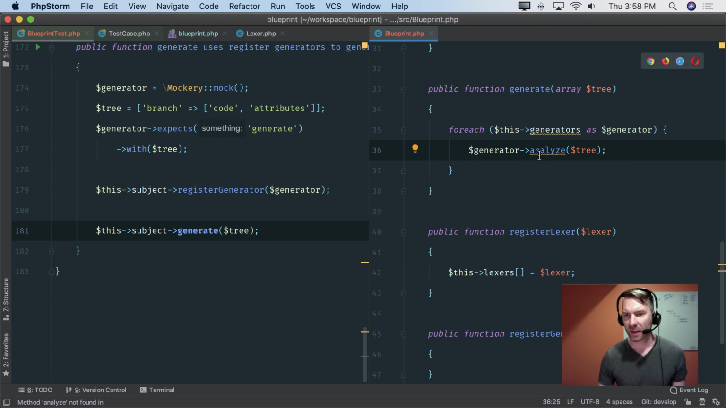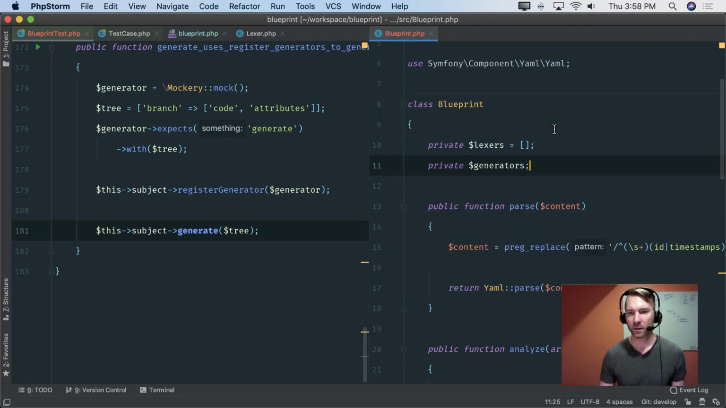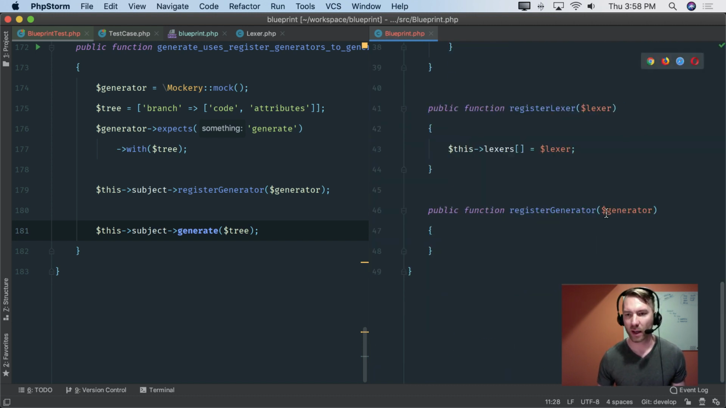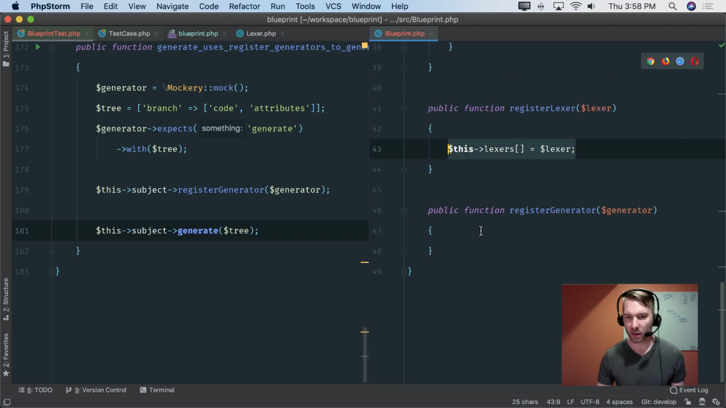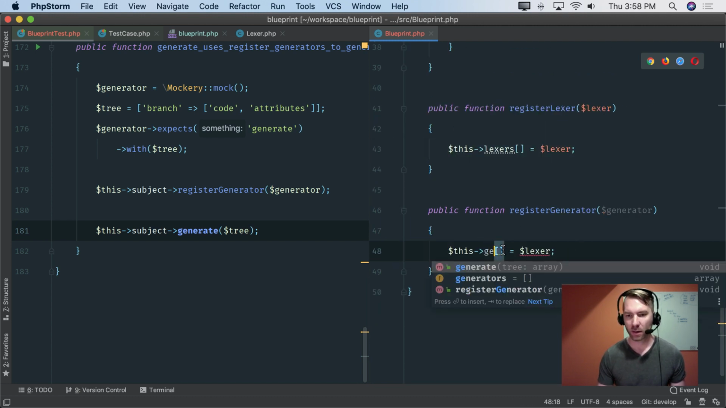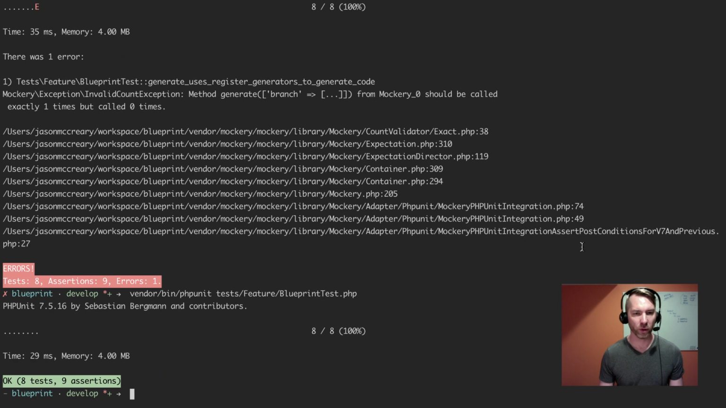So the generator has an analyze method. That's not true. It has a generate method, and it's going to use the tree. Cool. So let's make generators. We're going to add that field, and we're going to make that an array by default. And let's just pop this guy here. Generators. Generate. And we're green. Okay, cool.